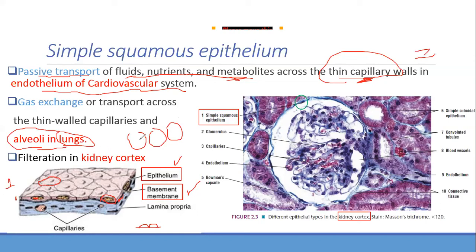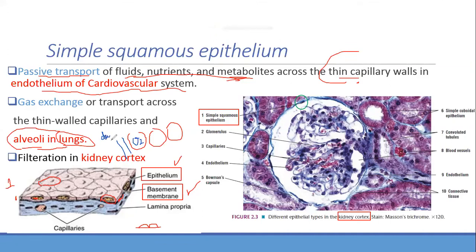Now think and tell me, what is this alveoli? It is rich in what kind of air? You take in which air? Oxygenated, yes. So these are rich in oxygenated air. Now let me draw a capillary over here. This blood vessel, this capillary, is rich in what kind of blood? Deoxygenated. Very good.